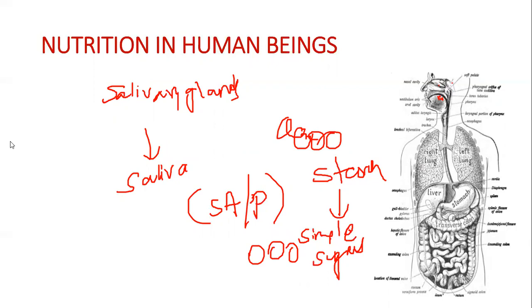Now, what are the functions of saliva? There can be a question asked. There are 2 functions of saliva. One is converting complex starch into simple sugars. Another thing is it moistens the food. Okay, so whenever you're chewing an apple, you can imagine it will help in moistening the food so that it can pass easily through esophagus.